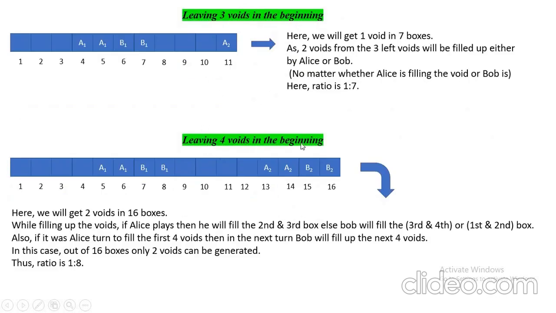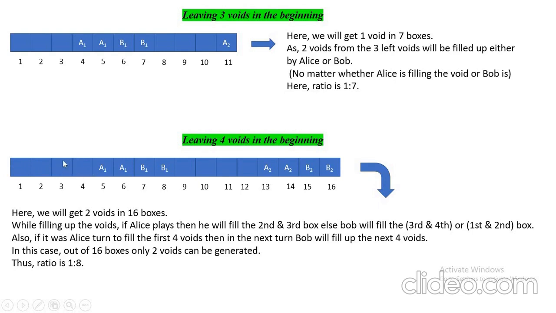Okay, now leaving 4 voids. Here 4 voids are left. Again 4 voids are left. And when we come back after filling up 2022 squares, let's say if it is Alice's turn, then Alice will fill 2 and 3, because in that case 1 and 4 will be void. If Alice fills 1, 2, then 3, 4 will be filled by someone, either Alice or Bob.